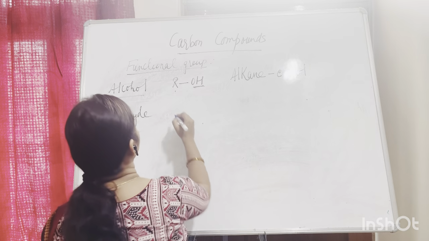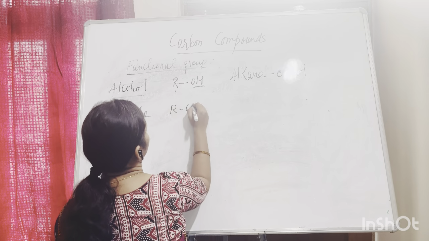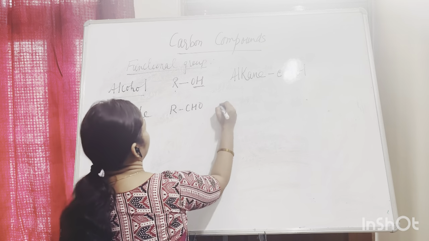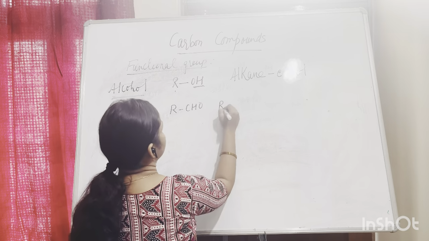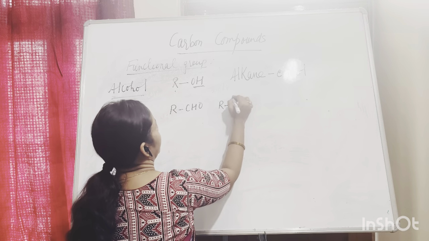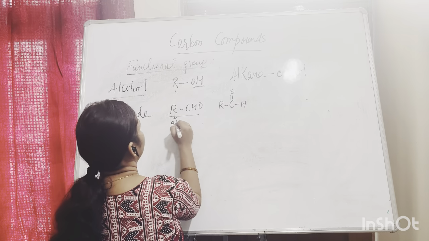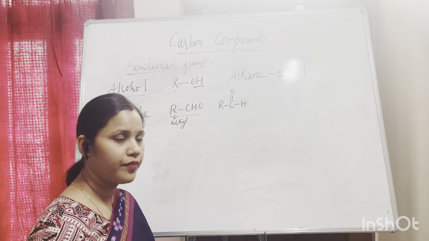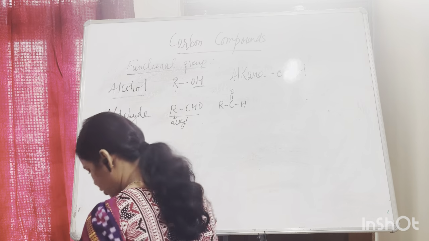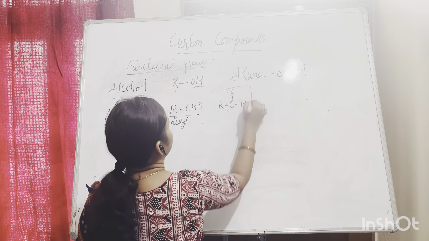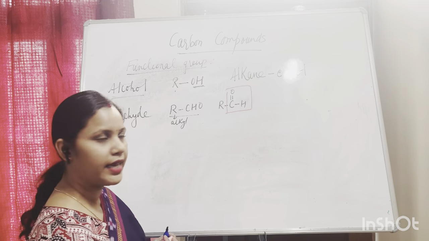General formula RCHO. All better to understand. In book how you will see RCHO, where R is again the alkyl group. Okay, this is the functional group. This is the functional group CHO.